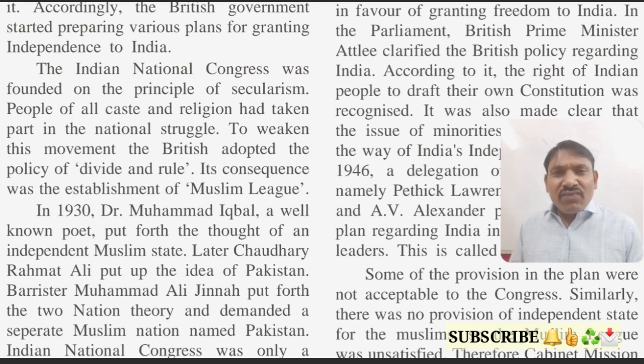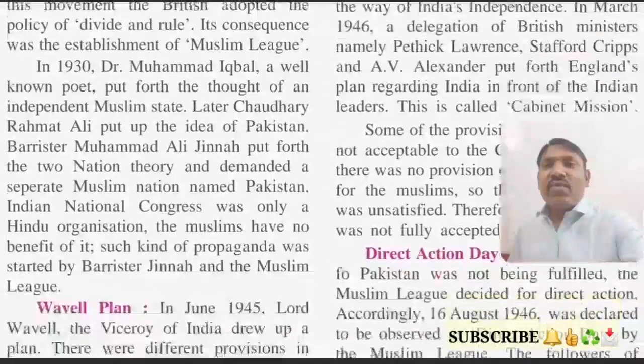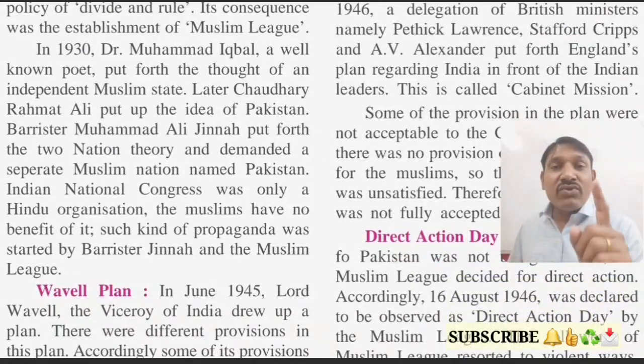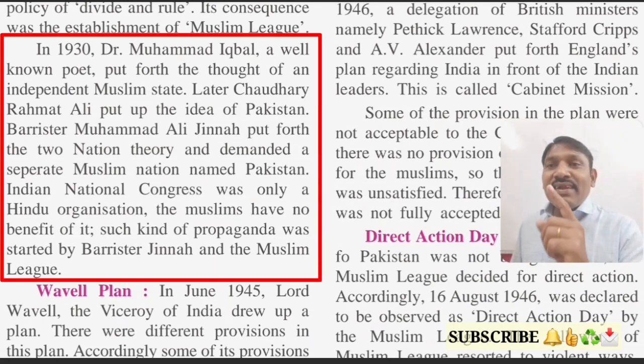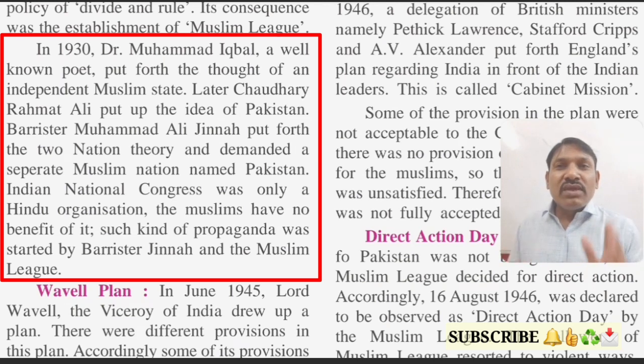Because of this divide and rule policy, we can see a separation of Hindu and Muslim, or rather the thoughts of Hindu and Muslim. Now see what the result of the divide and rule policy adopted by the British government was. Students, in 1930 Dr. Muhammad Iqbal, a well-known poet, put forth the thought of an independent Muslim state.